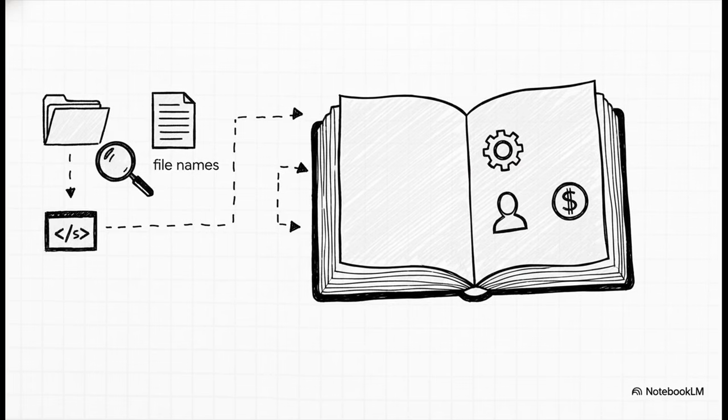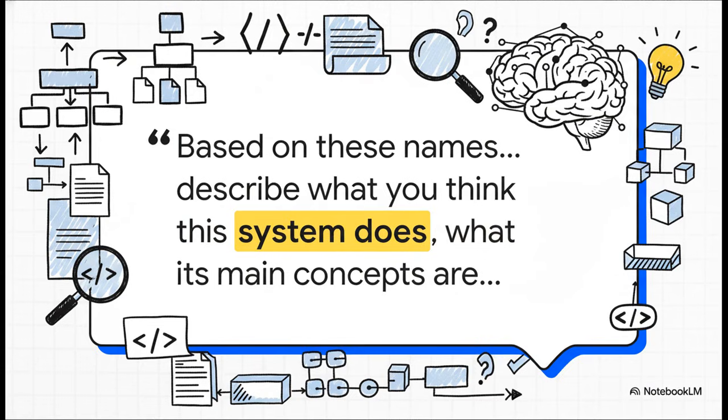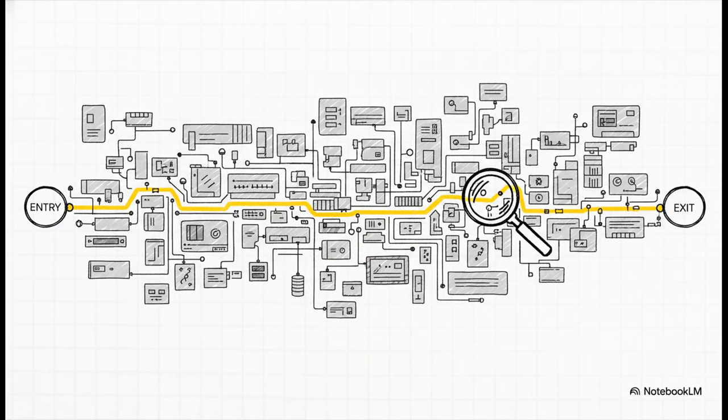In the first pass, you're not even reading code. You're just building a vocabulary of key concepts. And yeah, you can use AI to help, but think of it as a starting point, not the absolute truth. Just paste the file structure into an AI and ask it to guess what the system is trying to do. Okay, on to the flow pass.